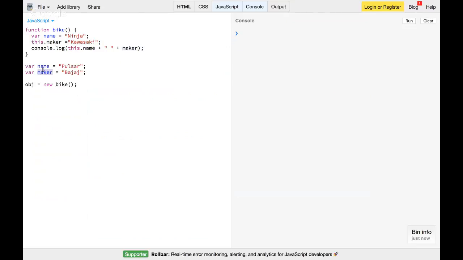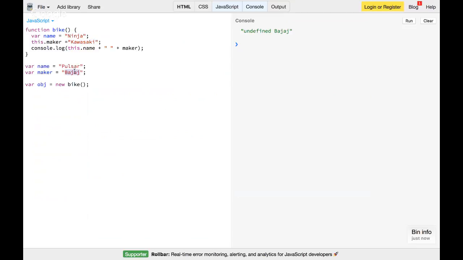Okay, and we have one global name and maker also, which have two different values again, the Pulsar and the Bajaj. And now I did obj equal to new bike. When I run this, what's going to print? Undefined and Bajaj got printed. So this.name has come as undefined. It doesn't print Ninja. And even for the maker, although I have a local maker available inside the bike function, Kawasaki doesn't get printed. It prints Bajaj, which is nothing but the global maker variable.